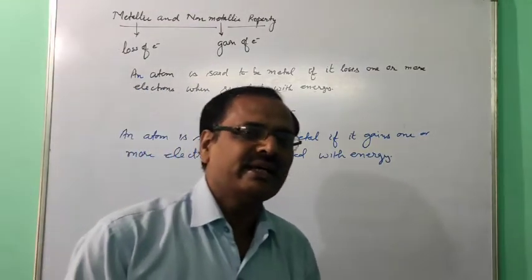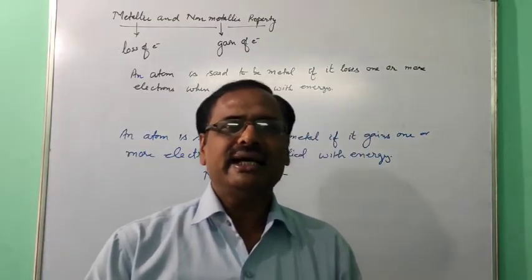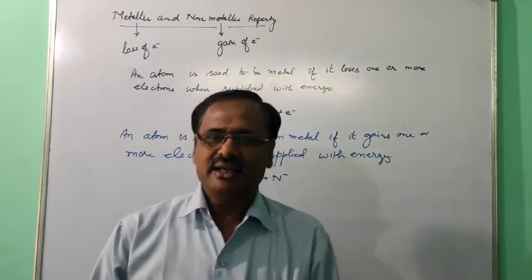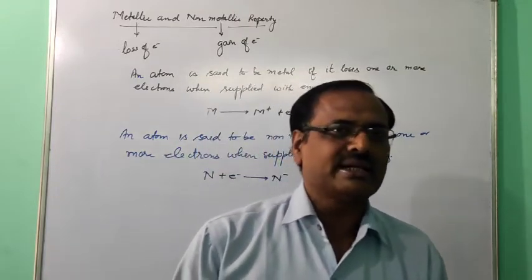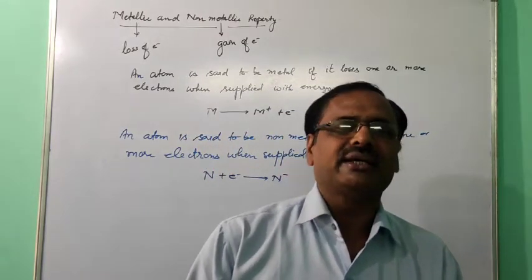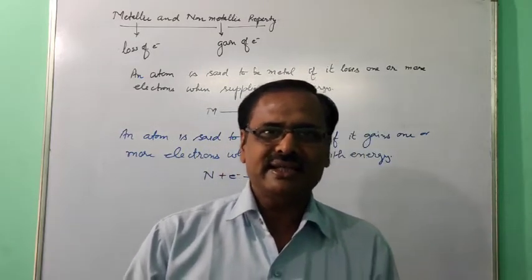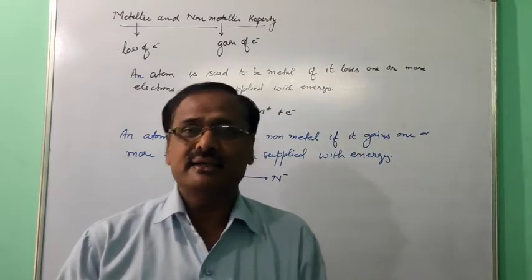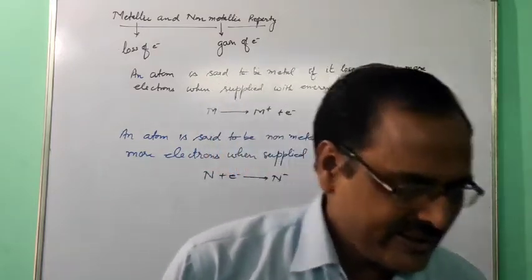Now next we have to study the factors which affect metallic and non-metallic character. In periodic properties, you have studied atomic size, that is number of electron shells and nuclear charge. Then ionization potential, electron affinity and electronegativity. And here the factors are changed. In metallic and non-metallic character, the factors are atomic size and ionization potential.